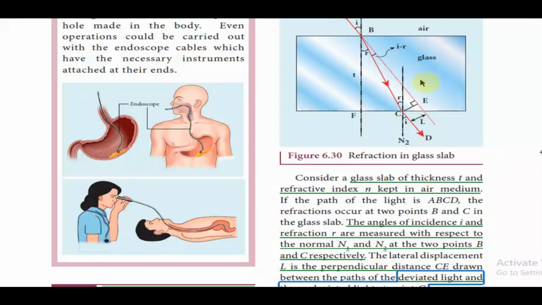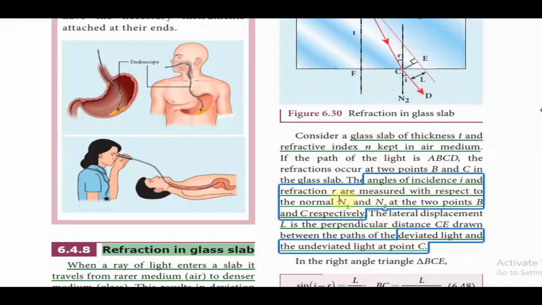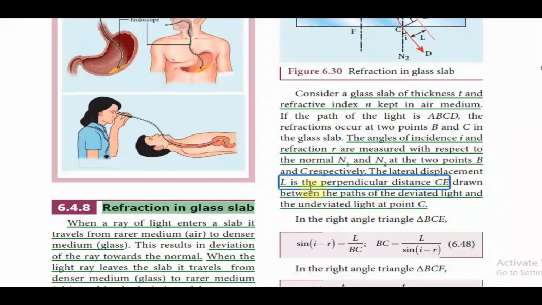For studying this refraction in a glass slab, let us consider a glass slab of thickness T and refractive index N kept in air medium. If the path of light is A, B, C, D, the refractions occur at two points B and C in the glass slab. The angle of incidence i and the angle of refraction r are measured with respect to the normal N1 and N2 at the points B and C respectively. The lateral displacement L is the perpendicular distance CE drawn between the paths of the deviated light and undeviated light at the point C.